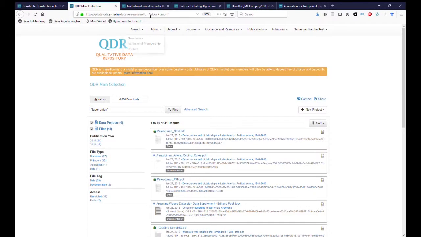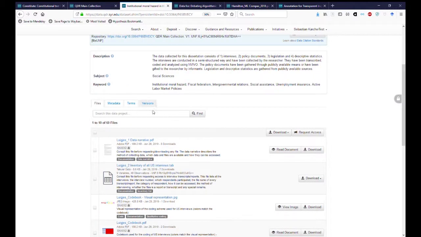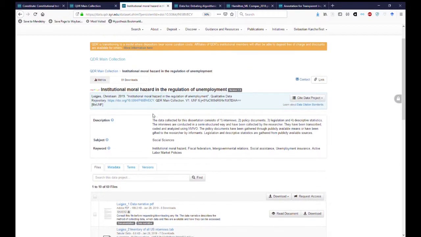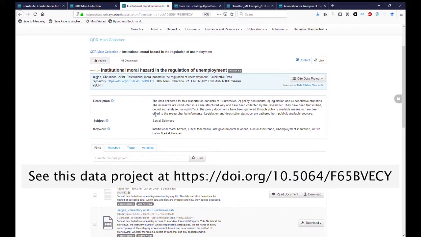Another thing that we find that's quite specific to qualitative data is that you often have lots of files within a single data project. So even this relatively small data project has 60 files, and they come in formats that you less commonly see in quantitative data.